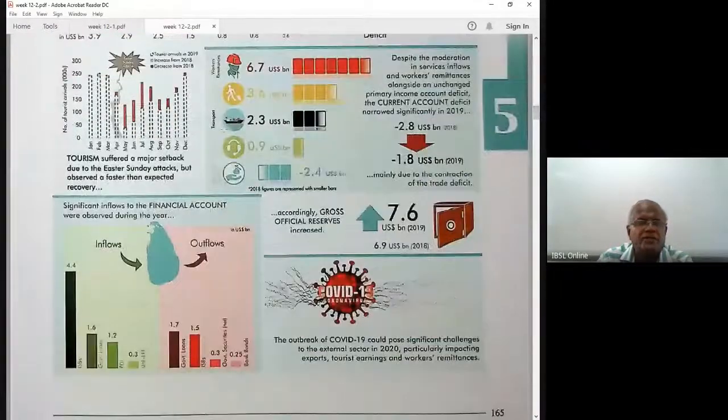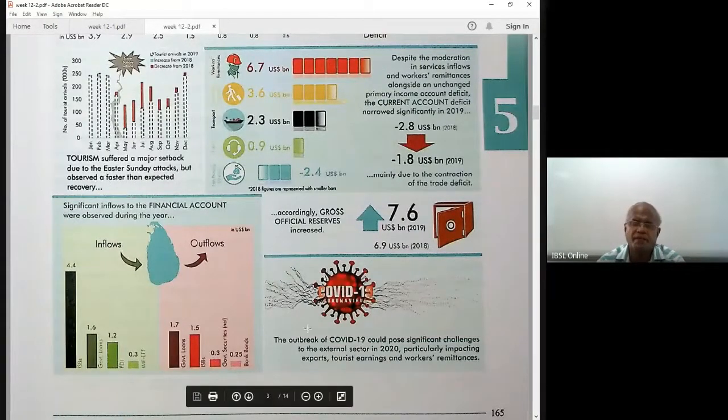Then the significant inflows of the financial account, the other sub accounts we will discuss. Then COVID. COVID is huge. Now there's a special box article. The outbreak of COVID-19 could pose significant challenges to the external sector, then balance of payment, 2020, particularly impacting exports, tourist earnings, and worker remittances. These are the three key sectors.